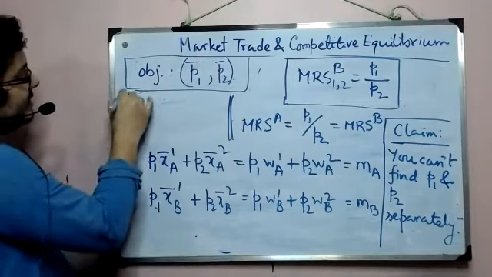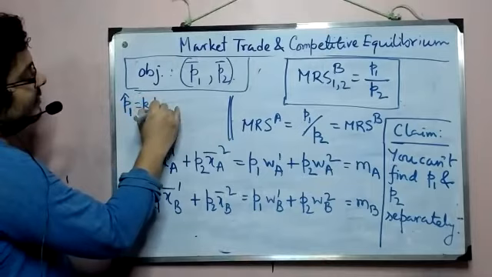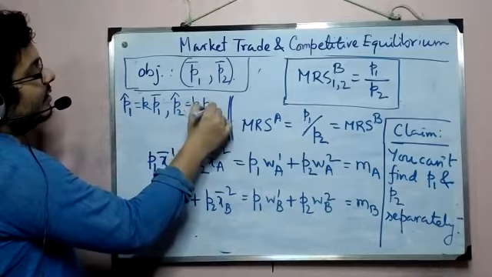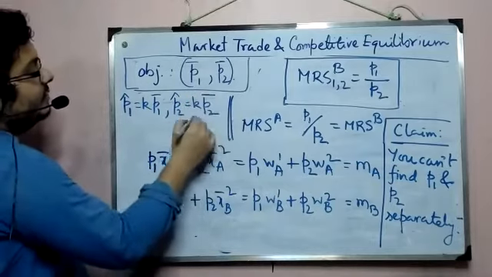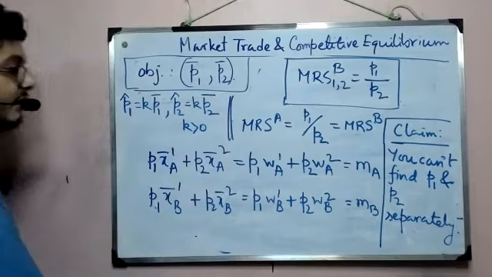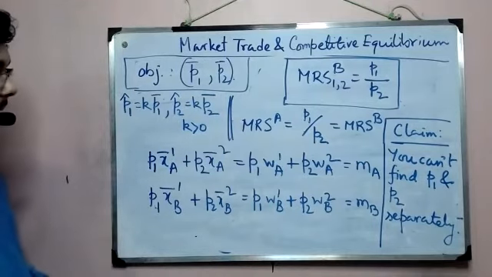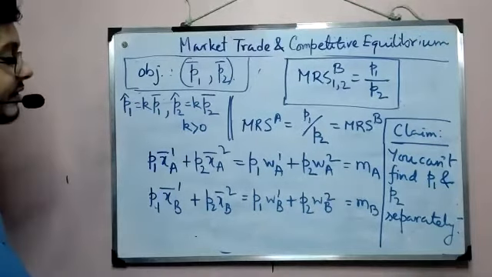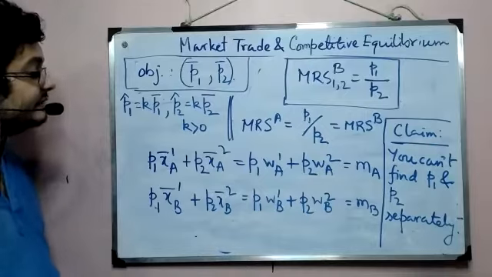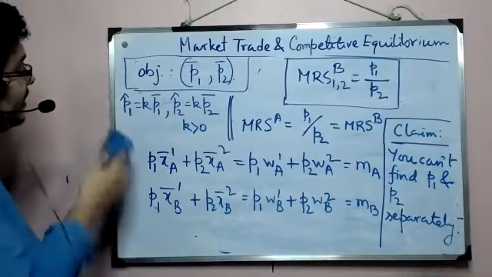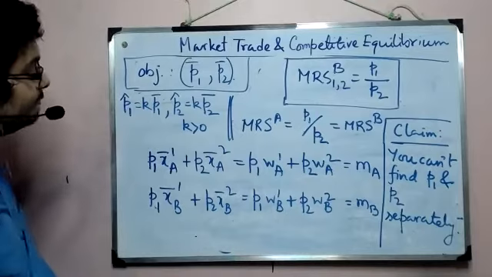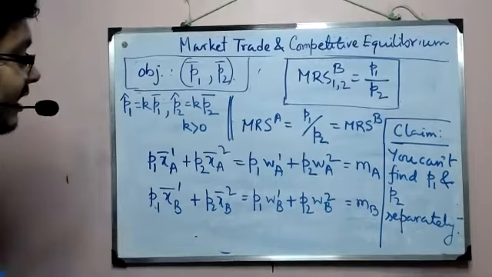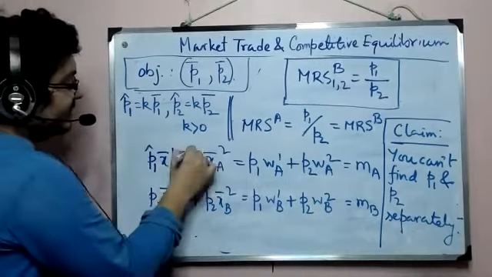And let's define this. All right, with obviously K positive, because otherwise it will not have any meaning. Now, these are the constraints that need to be satisfied. So if I include P1 hat and P2 hat, taking them as the equilibrium prices, then I will rewrite them just by doing this.